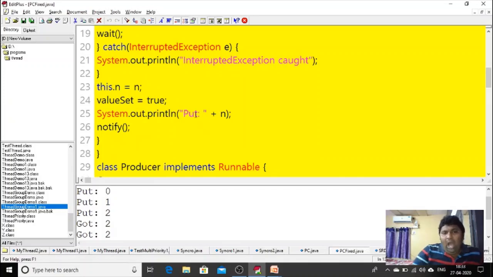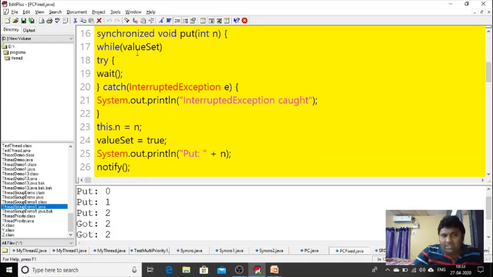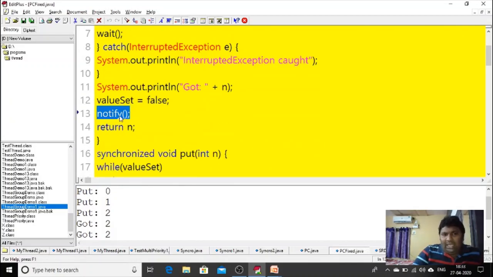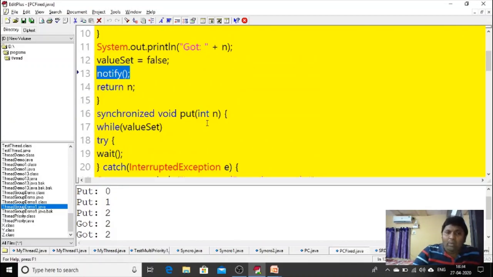What happened after put notify? In this particular condition, I made value set is equal to true. So the condition is satisfied to go to the waiting state. This particular get method's notify signal will cause the put method to come out of the waiting state. Like this, the programs communicate with each other. So automatically they will be able to receive put 0, put 1.